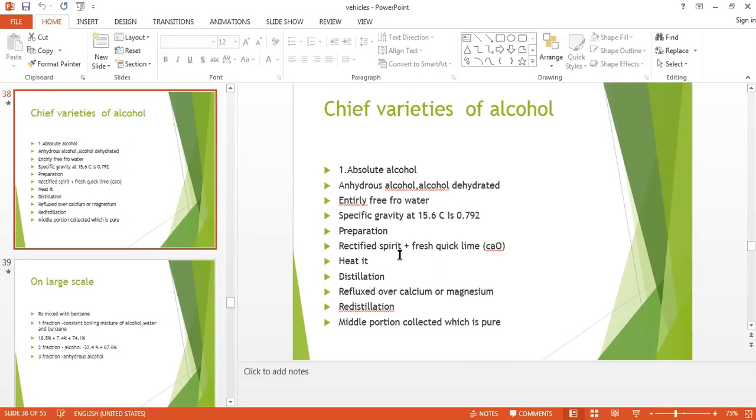So this rectified spirit, when it is combined with the fresh quicklime, that is the calcium oxide, we heat it so that the water will get evaporated. Then after the heating, we have to do the distillation so that we will get the pure product. If traces of water remain in that heating process, then they will be removed. Then again reflux over the metallic calcium or the magnesium. After that again we have to do the distillation, that we call redistillation.